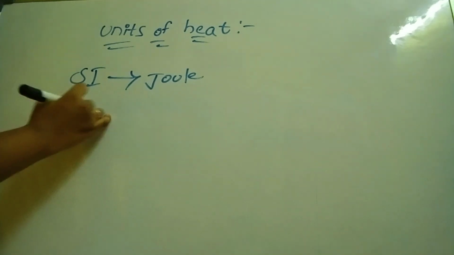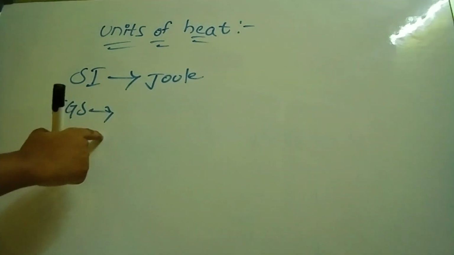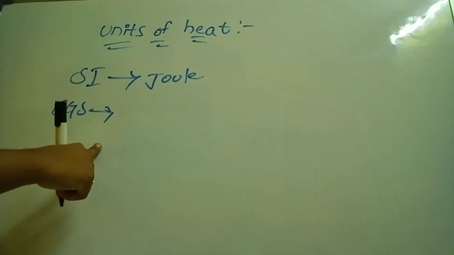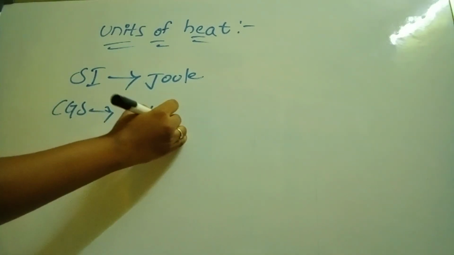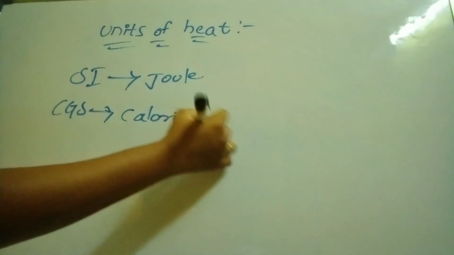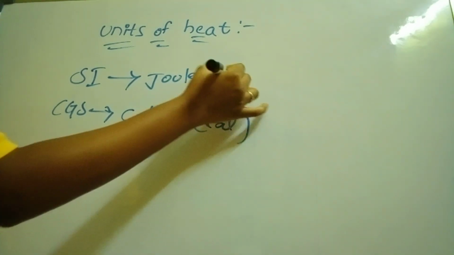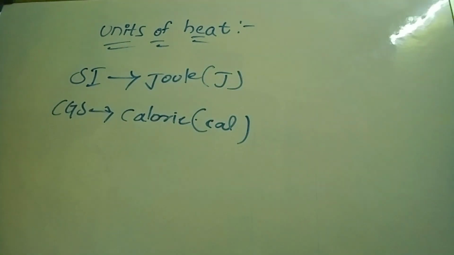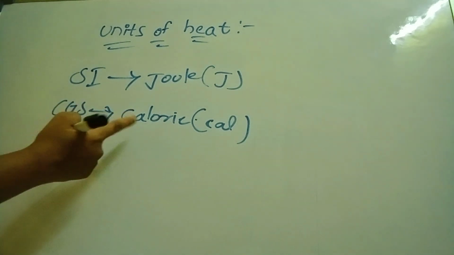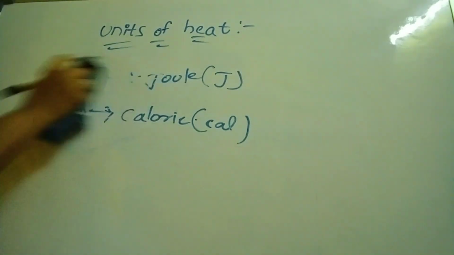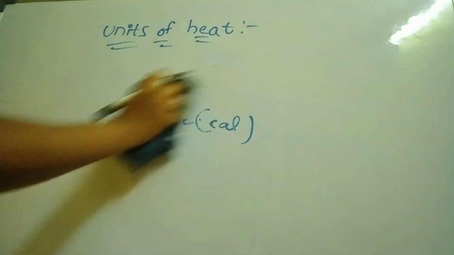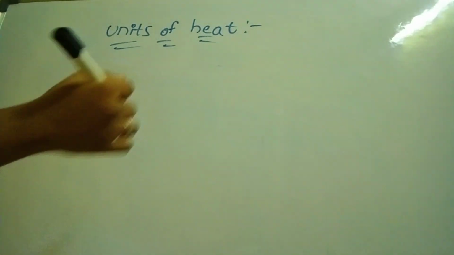What is the CGS unit of heat? The CGS unit of heat is calorie. We will write it as cal and joule as J. The SI unit of heat is joule and the CGS unit of heat is calorie. Now, what is a calorie? We will define calorie as the amount of heat energy required to raise the temperature of